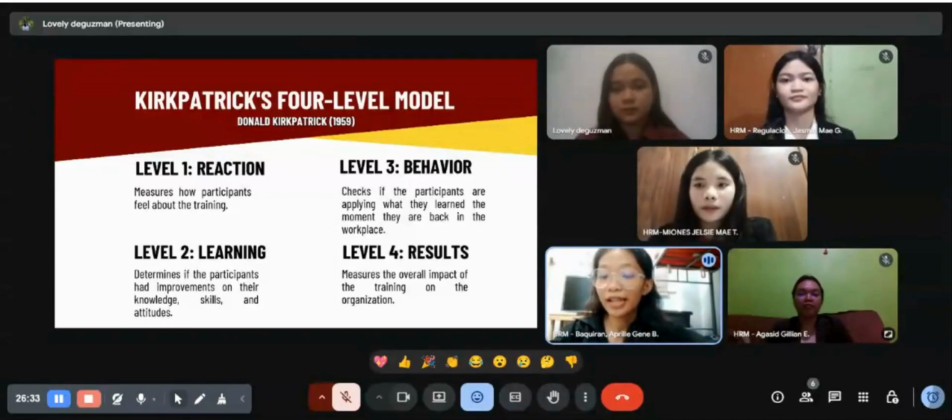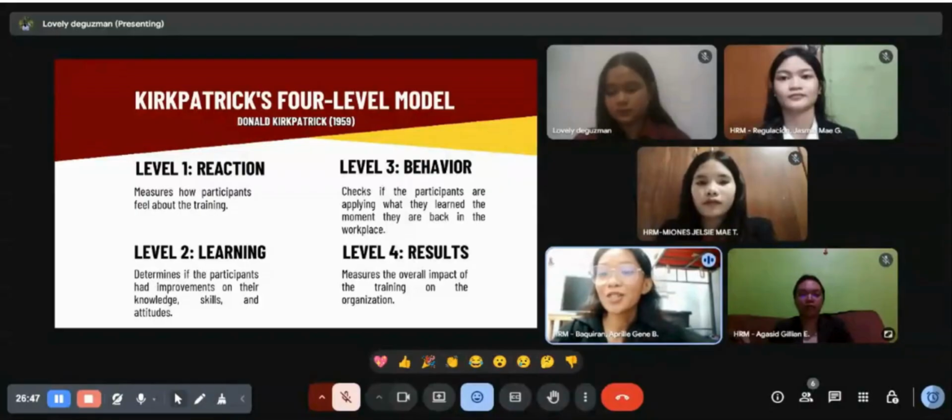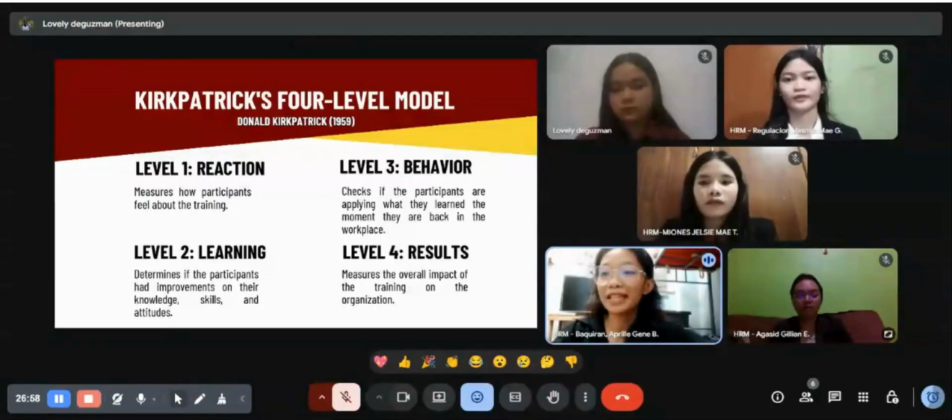First level is called reaction. This level measures how participants feel about the training. Did they enjoy it? Was the trainer effective? Did they find the materials useful? Reaction is usually measured through feedback forms or surveys that participants answer right after training. This level is important because if participants had a bad experience, they may not be motivated to apply what they learned. However, reaction alone does not prove if they actually learned something. It only tells us how they felt about the training.